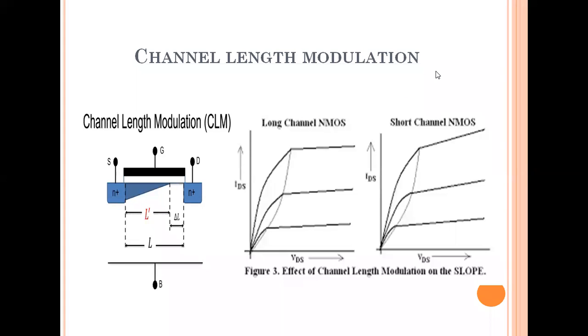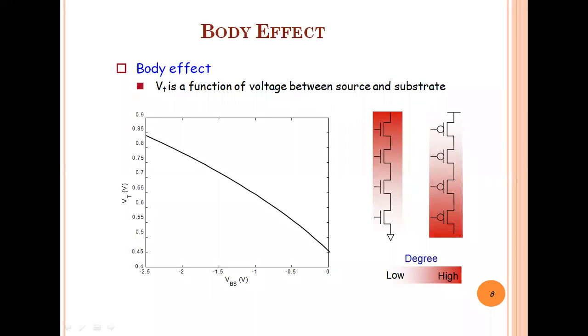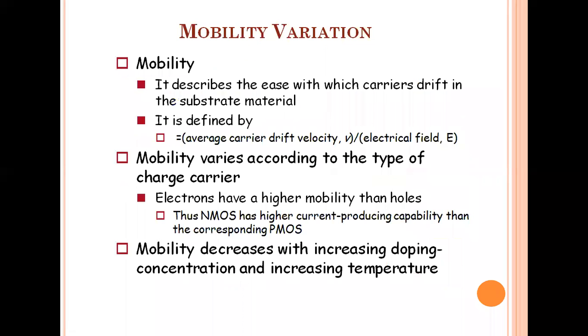Already we have discussed that when we scale down the size of the transistor, second order effects occur. These second order effects are also called non-ideal characteristics, like channel length modulation, body effect, and the sub-threshold region.